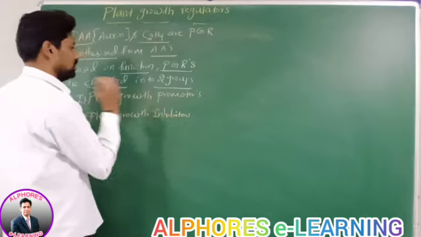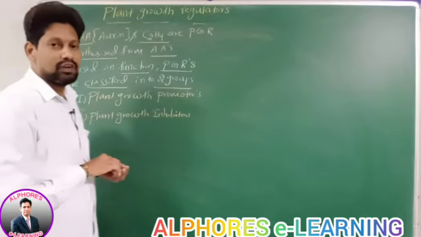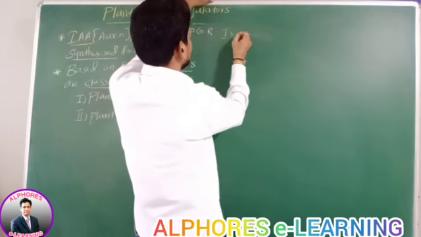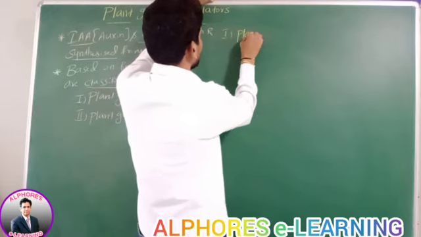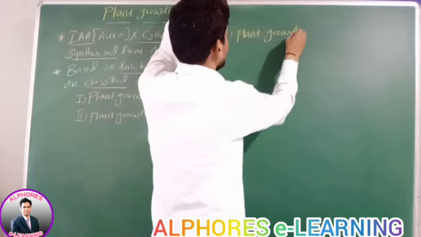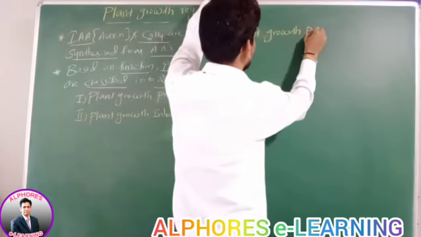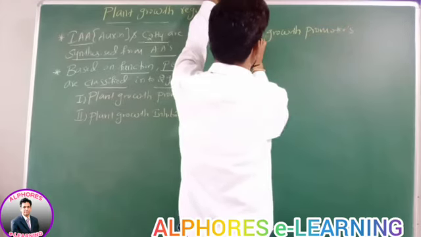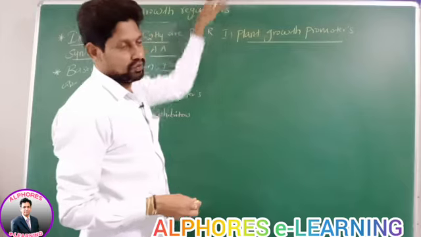Go for the first one. What are plant growth promoters? Go for plant growth promoters.